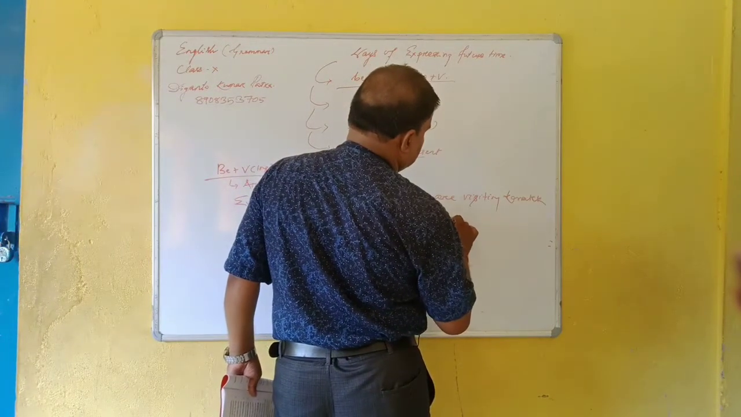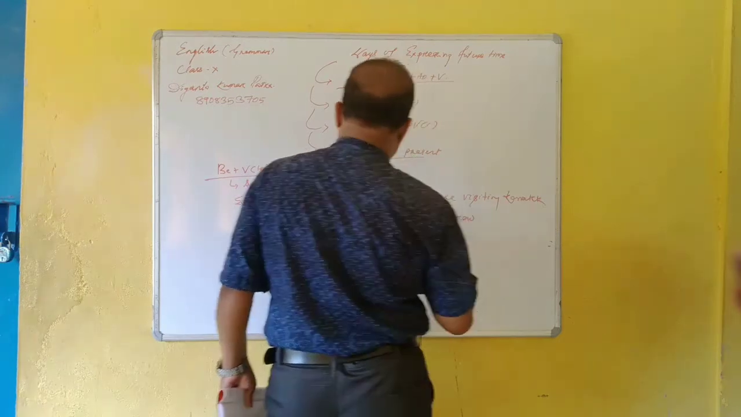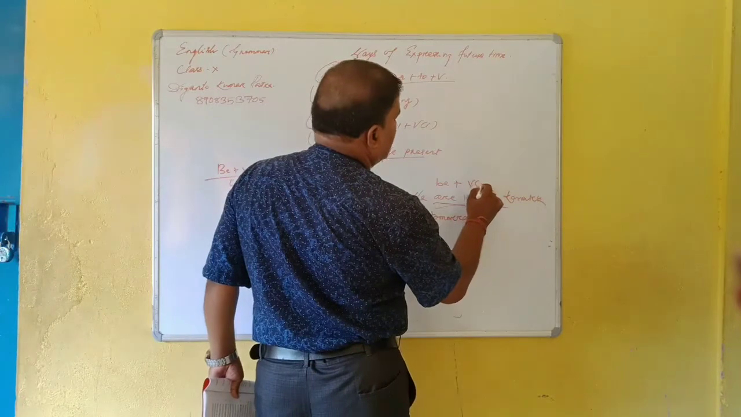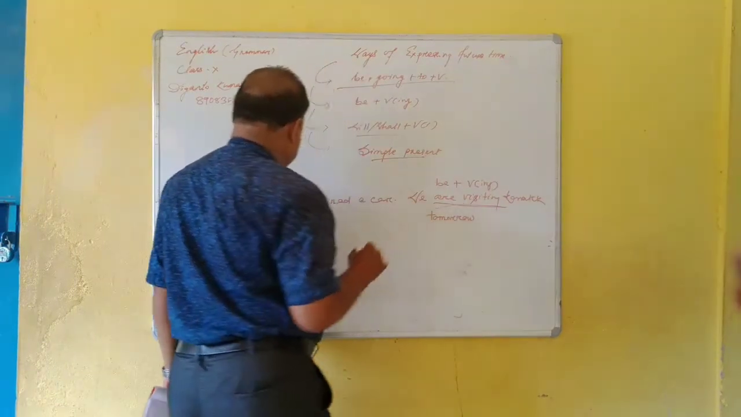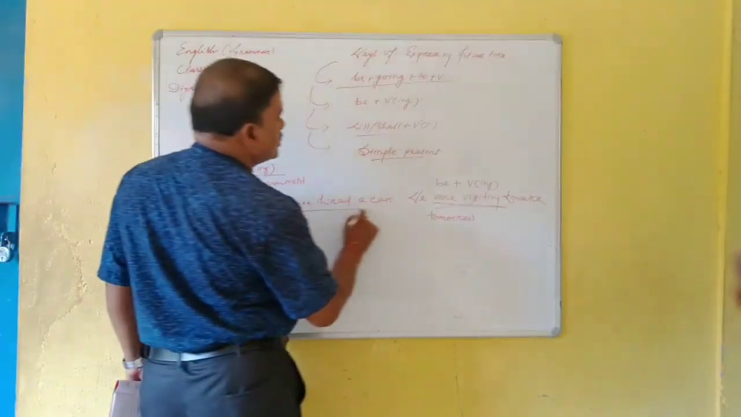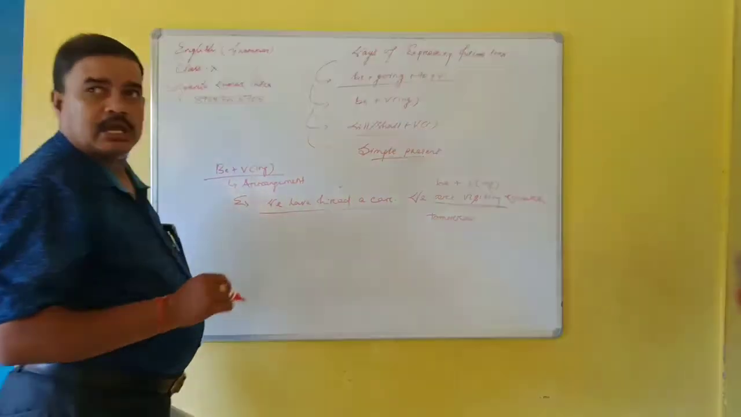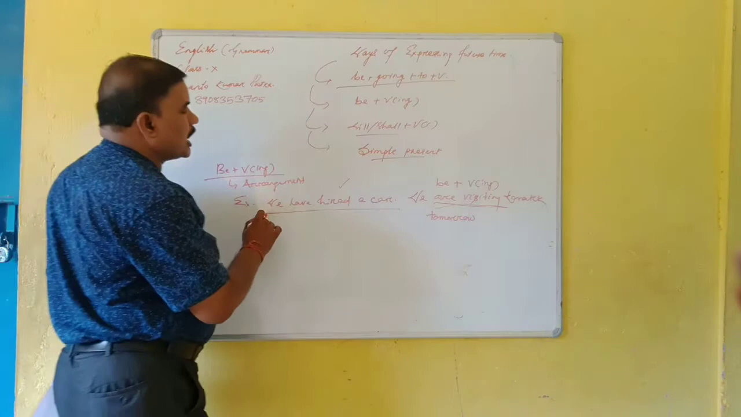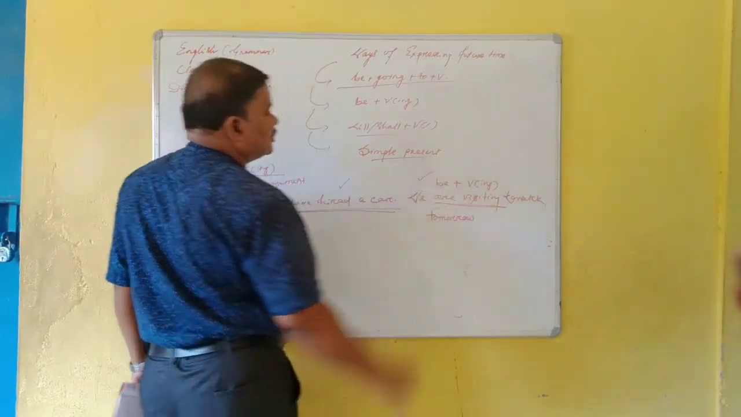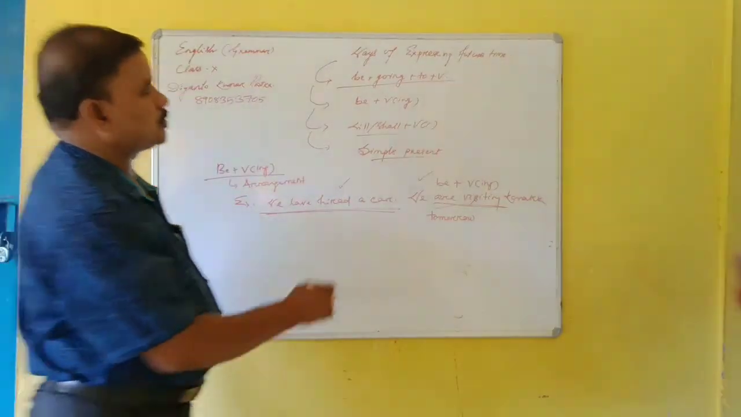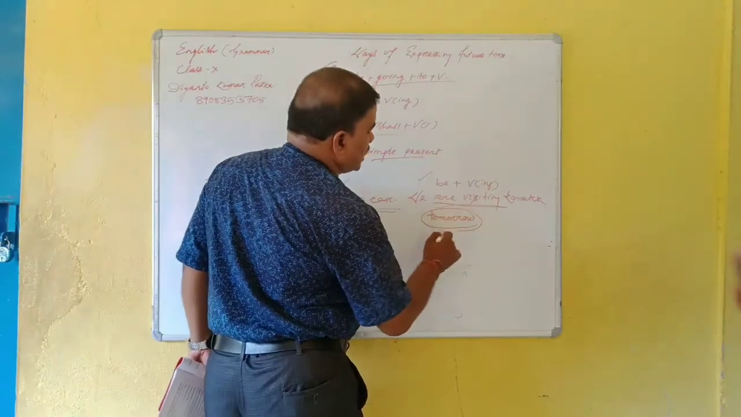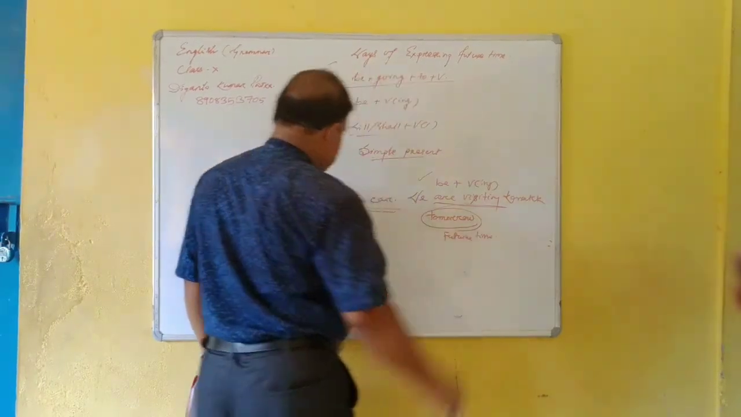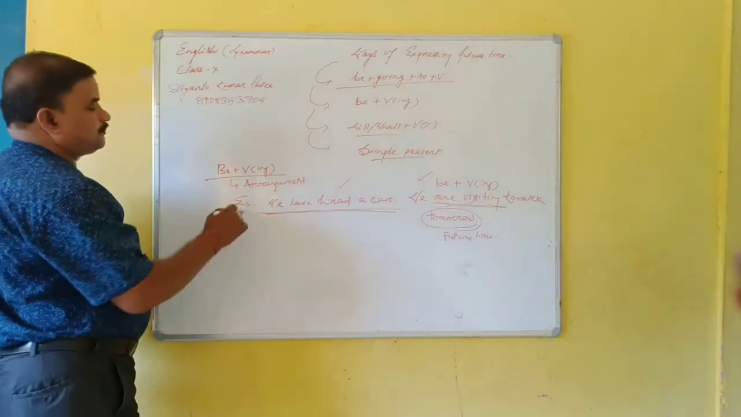So are visiting, it means be plus verb ing. So we are visiting. Here we have hired a car. It indicates that we have already arranged, not decided. We have already arranged this. So we are visiting Konark tomorrow. So this one is future time.